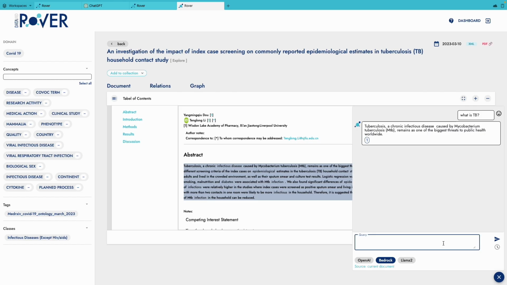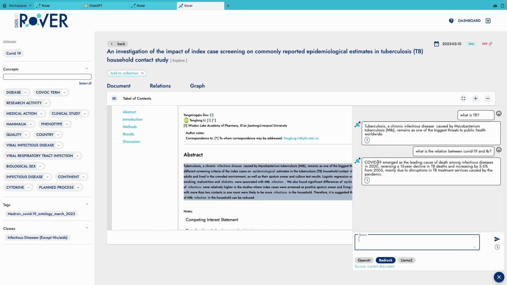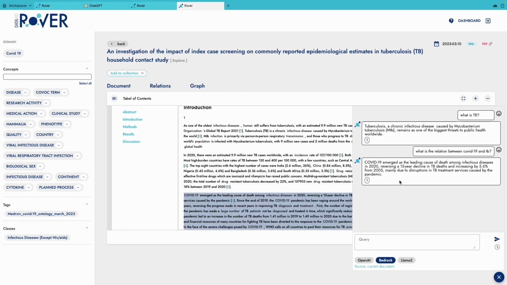I will ask again something about COVID. What is the relation between COVID-19 and TB? I do get some information. Obviously, they don't work well together.